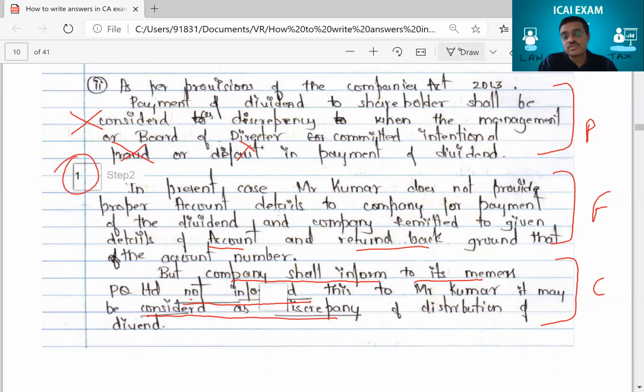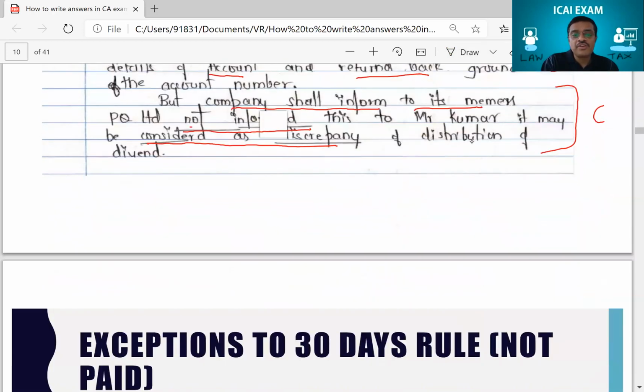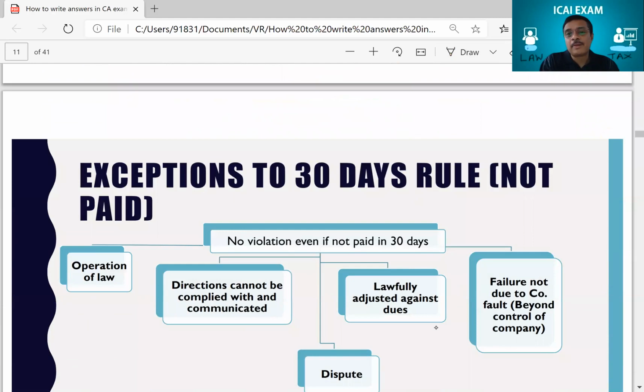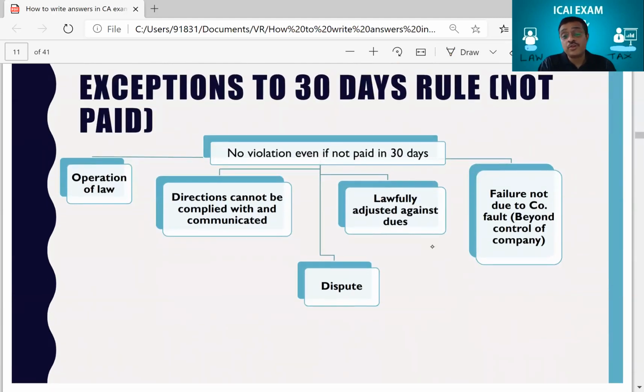So where did he lose? He lost writing the provision of law correctly. Had he written the provision of law also correctly, he would have got 1 more mark, and therefore he would have got full 2 marks. Sir, what was the provision of law he should have written? This. My students would be knowing this. This also I gave it to you in our notes. Those who have this chart, you know it, you can refer to your chart in your notes.